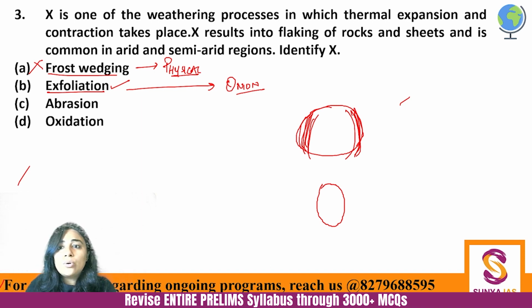This is common in the arid and semi-arid regions where there is lack of water and a lot of temperature difference.